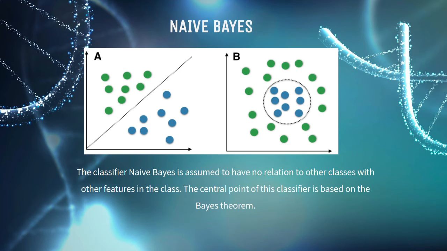Naive Bayes is a supervised machine learning algorithm that uses Bayes' theorem, which assumes that features are statistically independent. The classifier is assumed to have no relation to other classes with other features in the class. Naive Bayes has the advantage of being a probabilistic model, resilient to missing values and real data noise.